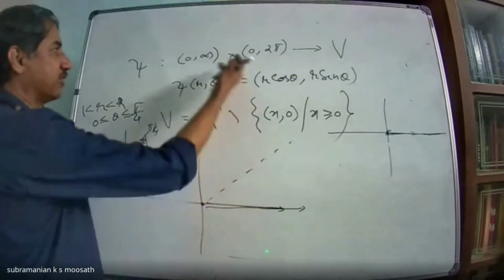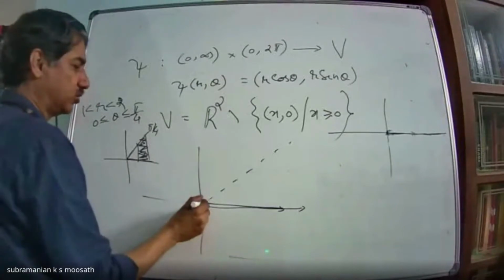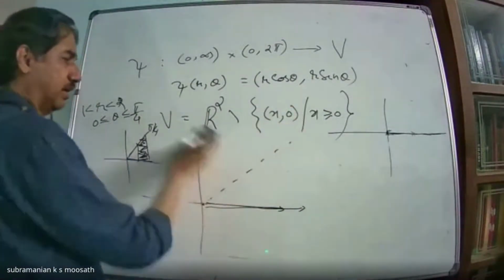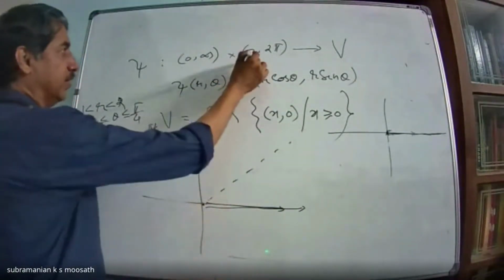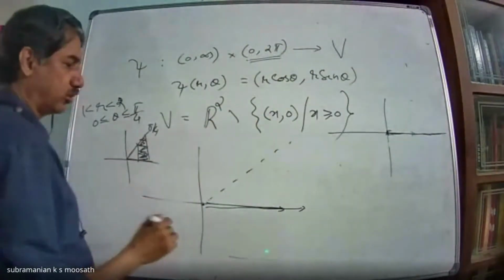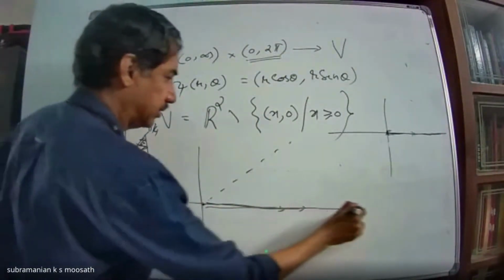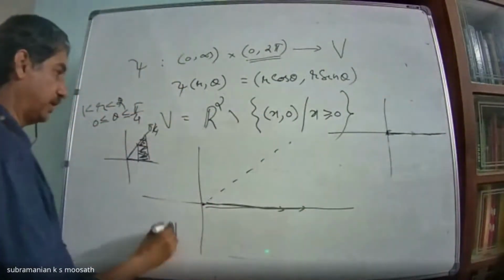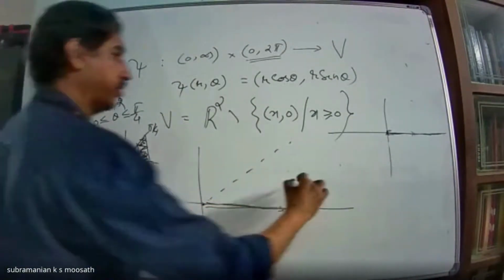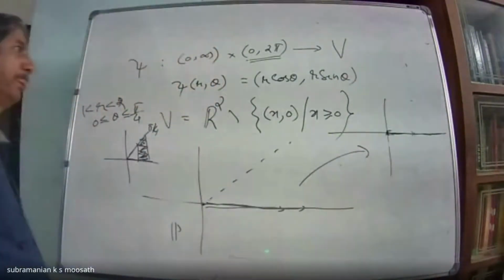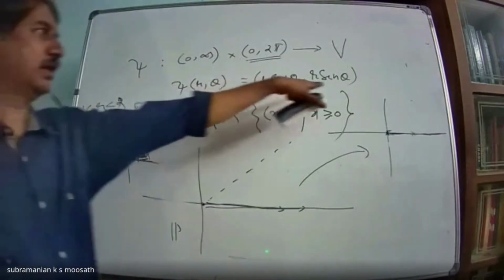Here r varies from 0 to infinity. 0 is not there means only this point is omitted. All other points are there, but theta is not taking 0 or 2 pi, so this line is omitted. So this is R2 minus the same thing. So I have given a map from this to this: r cos theta, r sin theta.